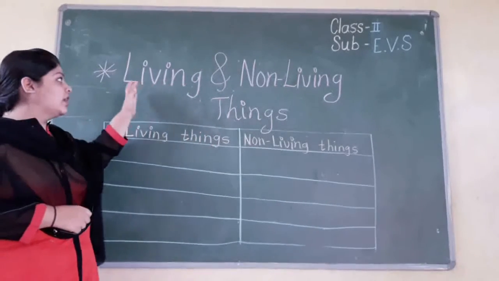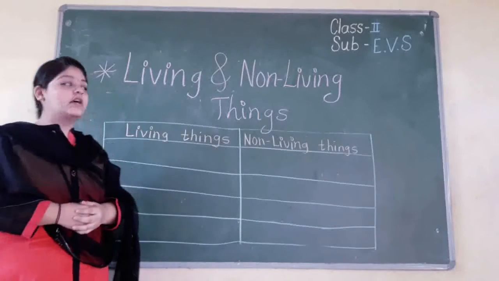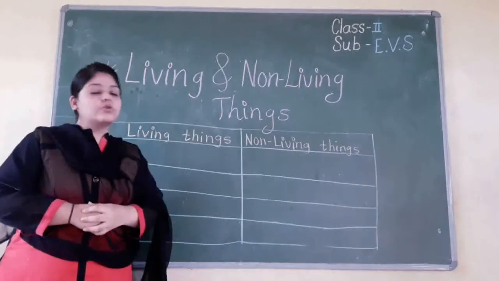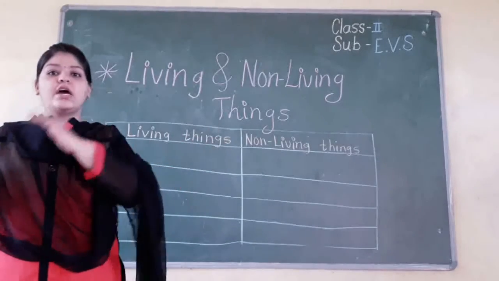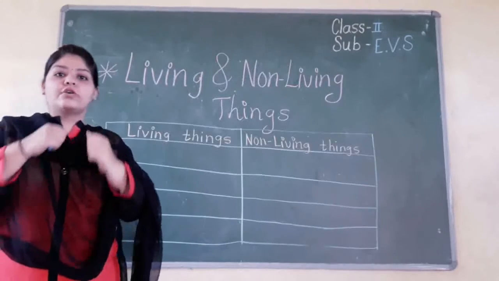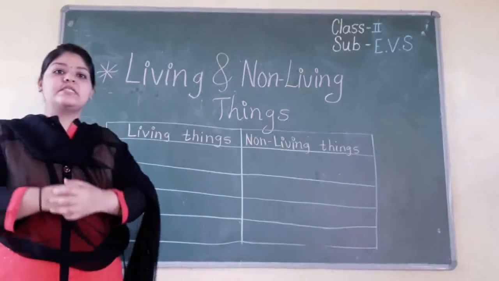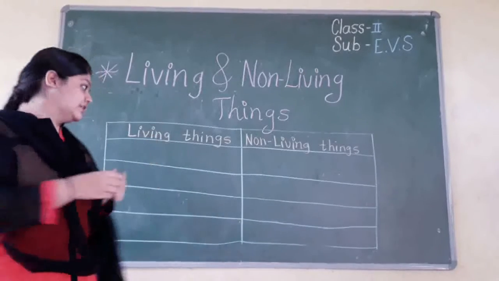First we are going to learn about the living and non-living things. So what is living things? Those who can move from one place to another, or those who can eat, or those who can walk, run, we can say as living things. So let's see the examples for living things.